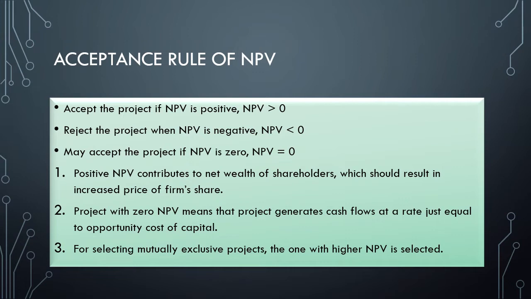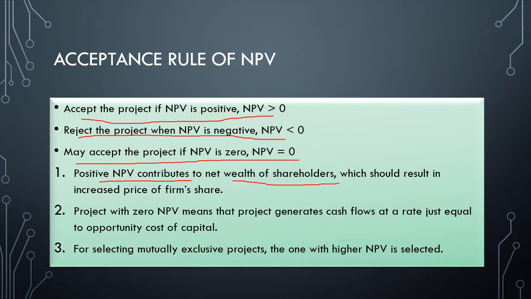Next comes the acceptance rule of NPV. Accept the project if the NPV is positive, that is NPV greater than 0. Reject the project if the NPV is negative, NPV less than 0. May accept the project if NPV equals 0. Positive NPV contributes to the net wealth of shareholders. That is the shareholders' wealth maximization principle. This also results in an increased price of the firm's share.